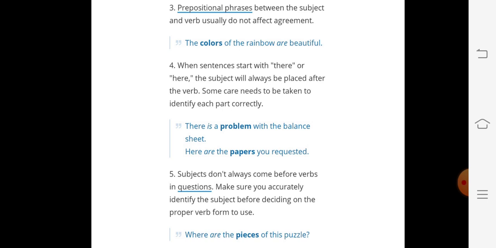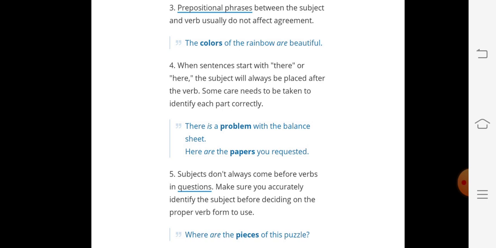Now, next rule number 5: subjects don't always come before verbs in questions. Make sure you accurately identify the subject before deciding on the proper verb form to use. Means we should use the proper form of verbs also.